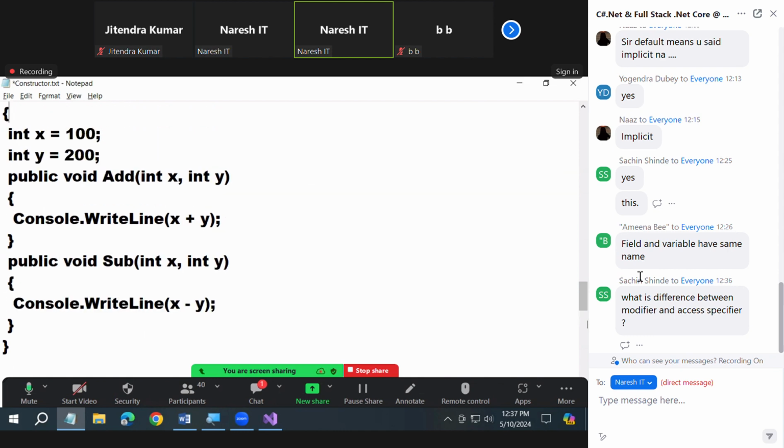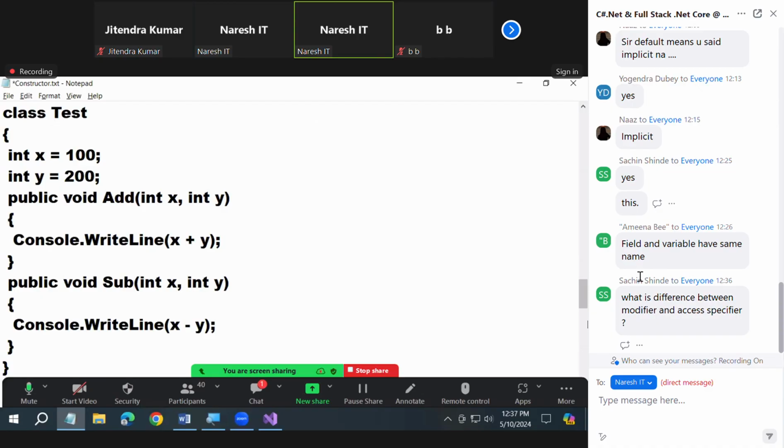Look at this code. Tell me how many members are present in the class. Four members are there. Two fields, two methods. And all these four members are non-static only.